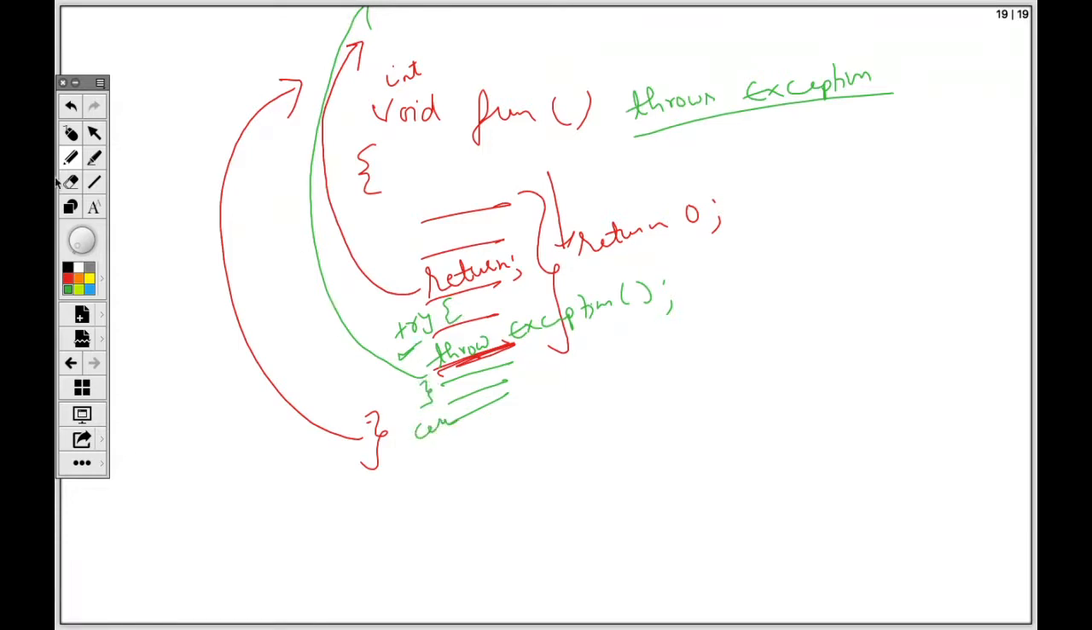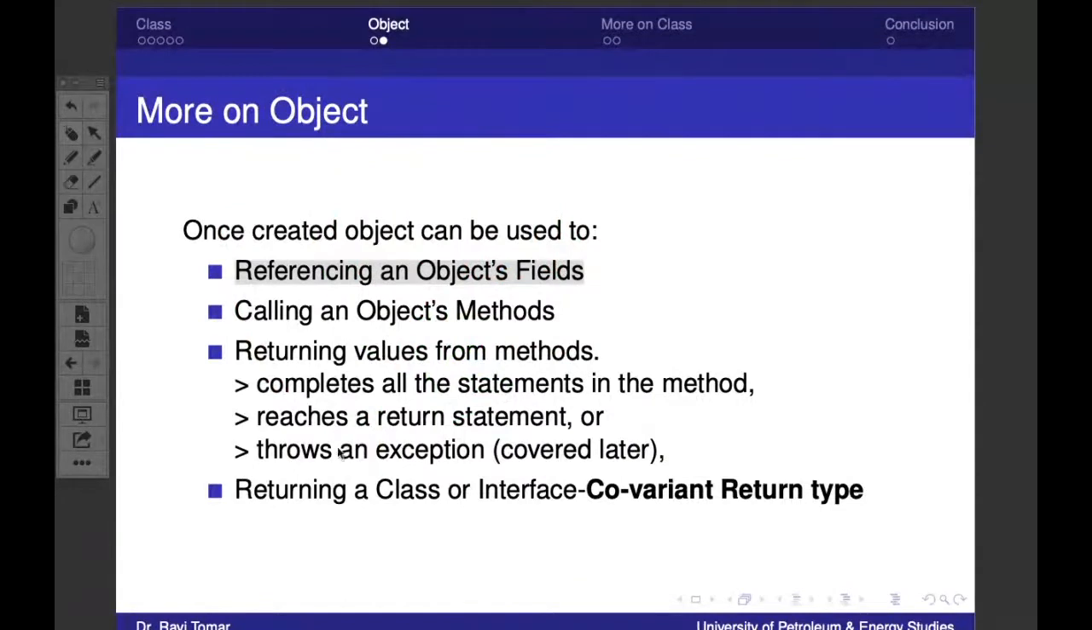Then it will not return. So these are all the things where your method returns once the object is created. Returning a class or interface is a covariant return type. We are going to study this in inheritance. If I skip it, please remind me. Covariant return type is something related to method overriding and the return type.